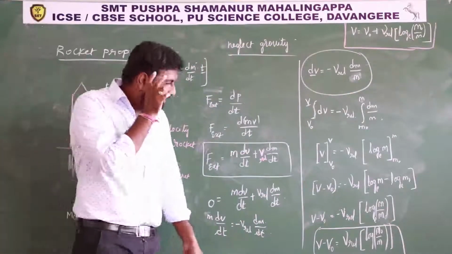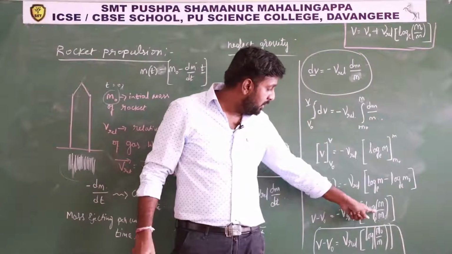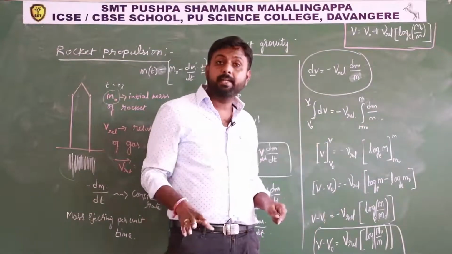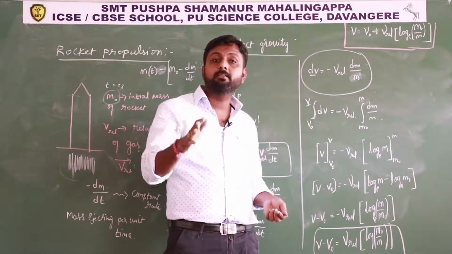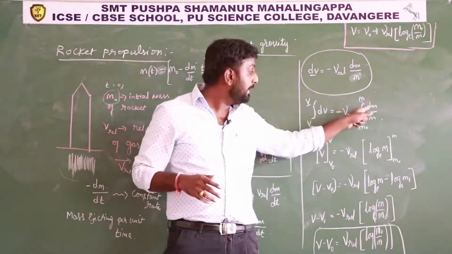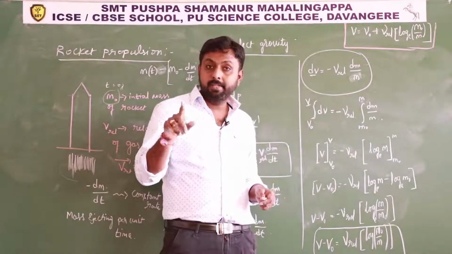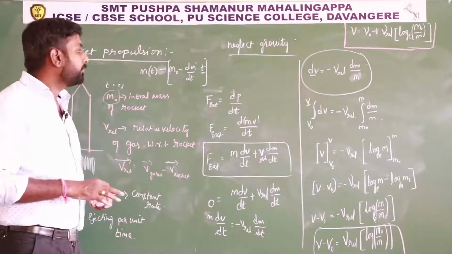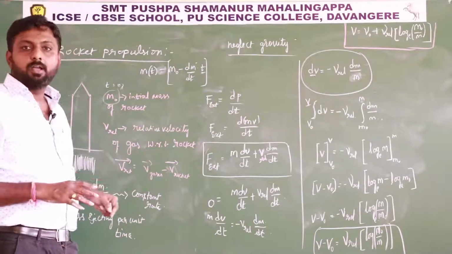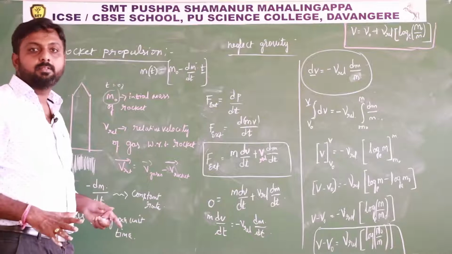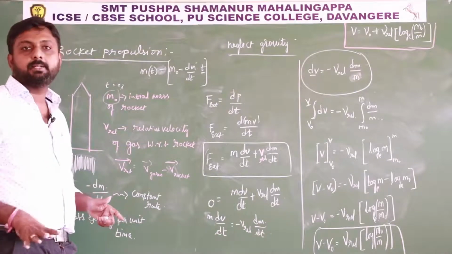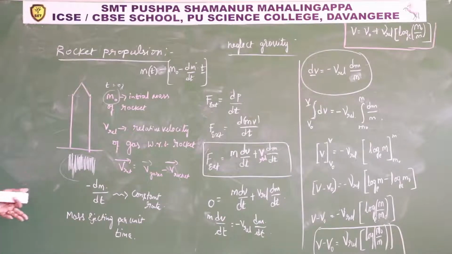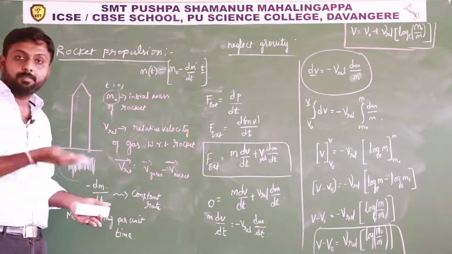These are formulas: integration of dm by m or dx by x. Directly we can write dx by x as log x, dm by m as log m, dv by v as log v. In later classes, in physics only, we will explain some integration concepts. So we got the expression for velocity.